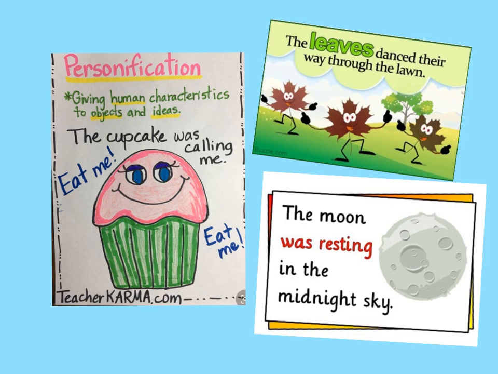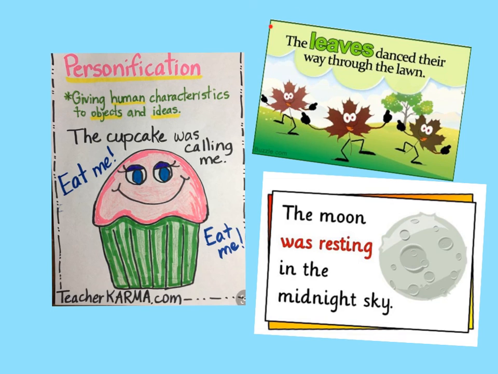The next new type of figurative language is called personification. Okay, that is when you give human characteristics to objects and ideas. For example, the cupcake was calling me. Okay, and it's like the cupcake saying, eat me, eat me. So the cupcake wasn't actually calling you, but when you looked at it, you really wanted to eat it. So it's almost like it was saying, eat me, eat me.